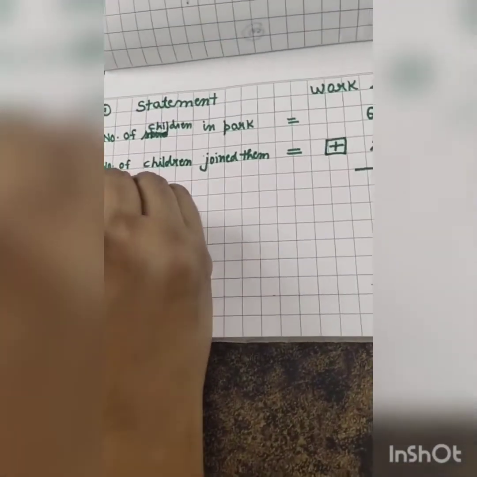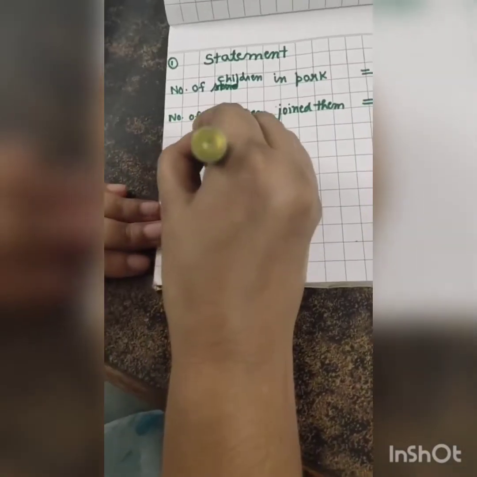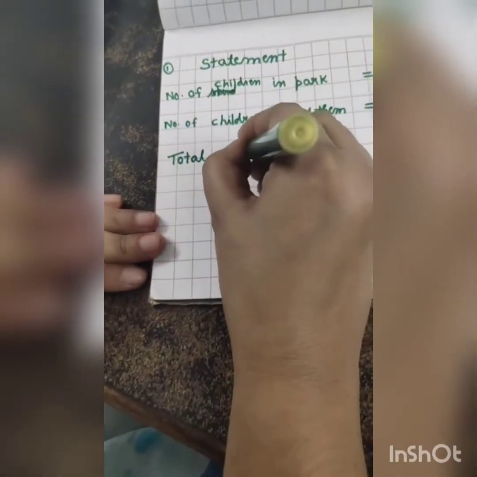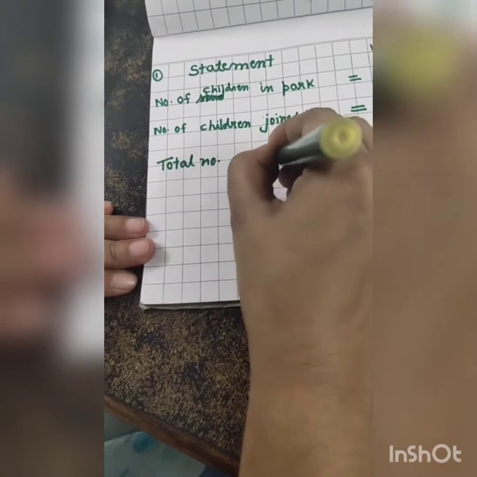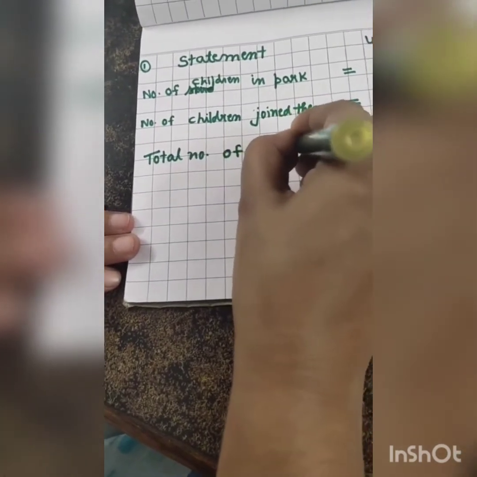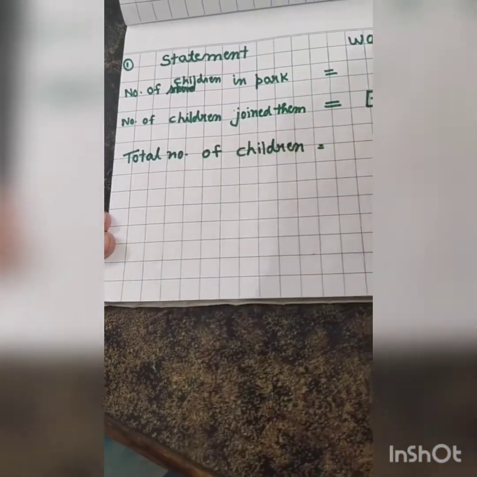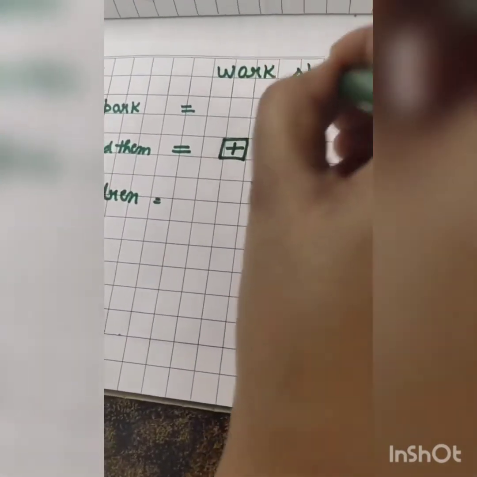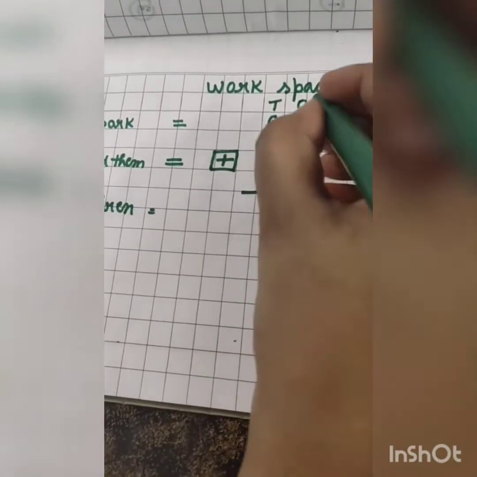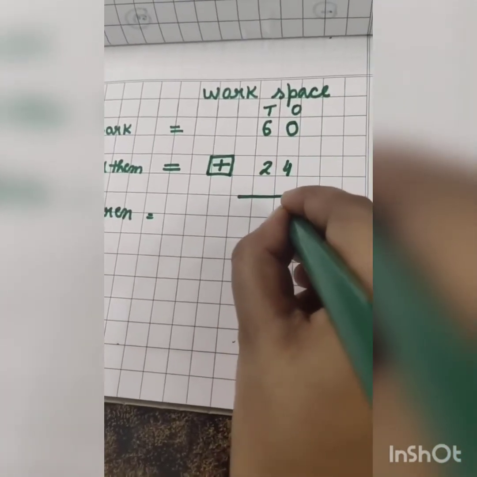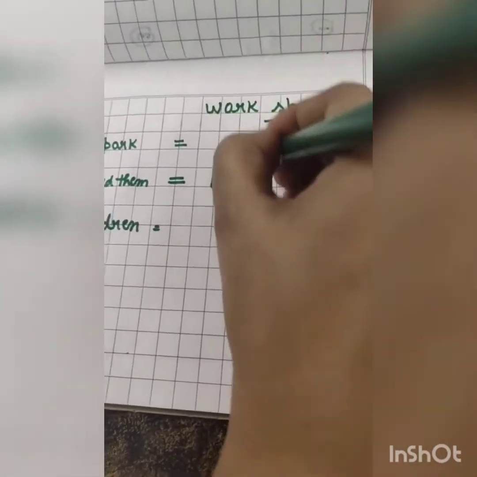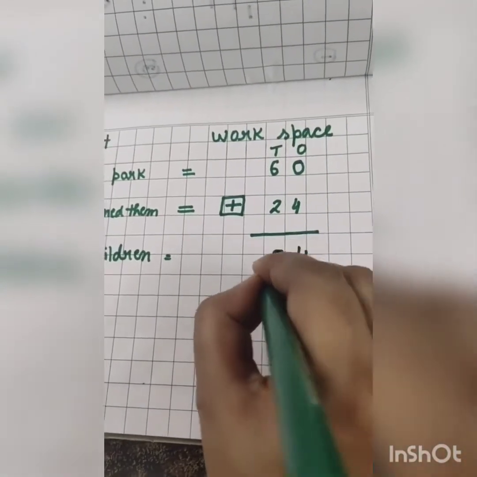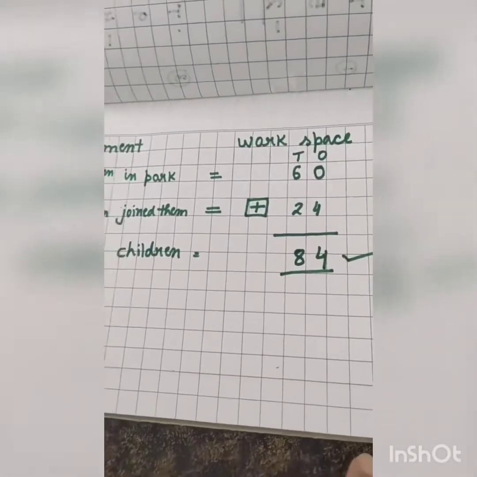Now the final statement is total number of children. That will be, T and O for tens and ones, this thing ma'am had forgotten. 0 plus 4, it will be 4 here. Then 6 plus 2, 8. And that will be our answer. Okay?